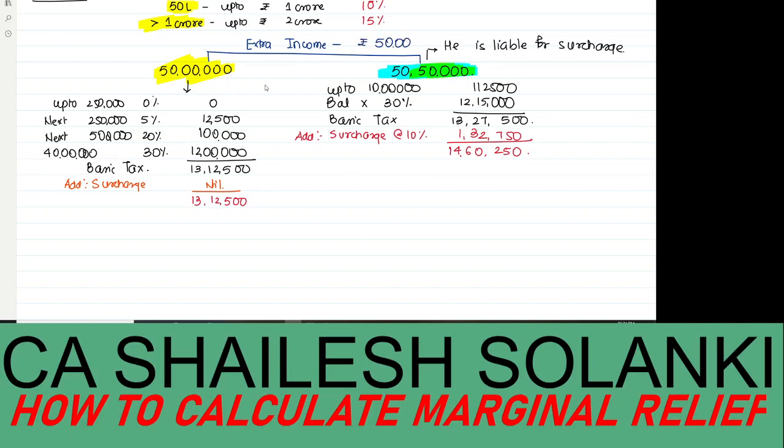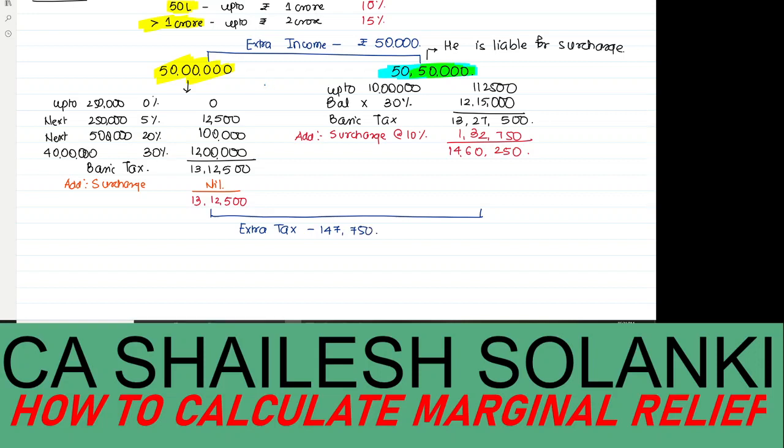Extra income is rupees 50,000, and if you look at the difference in the tax you have to pay on this extra income, extra tax, the difference between 14,62,250 minus 13 lakh 12,500 comes to 1 lakh 47,750.